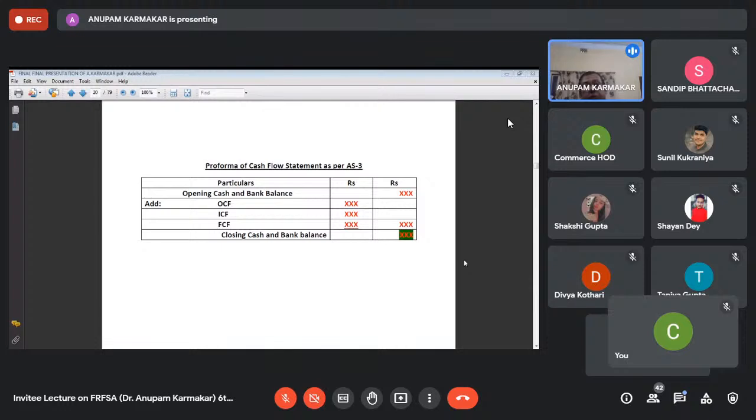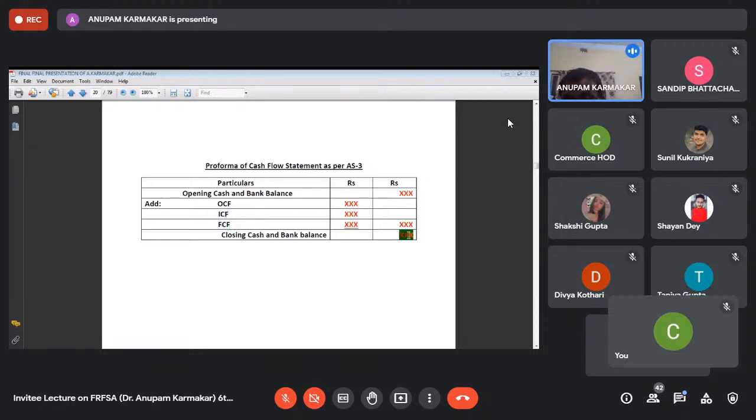Now, finally, you have to do the cash flow statement as per accounting standard 3. See that in your balance sheet, the last 2 years cash and cash equivalents, cash balance will be given. That is, starting with the last year's cash balance, you add your operating cash flow that you have calculated above, investing cash flow and financing cash flow.